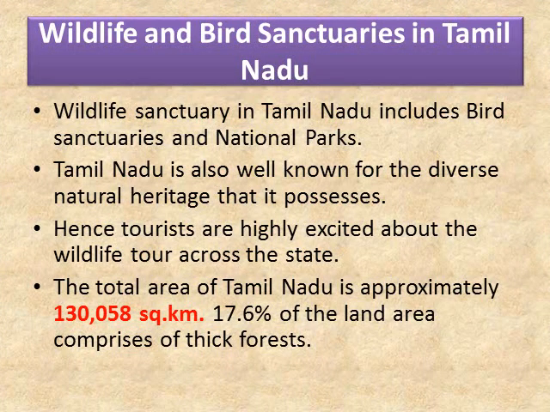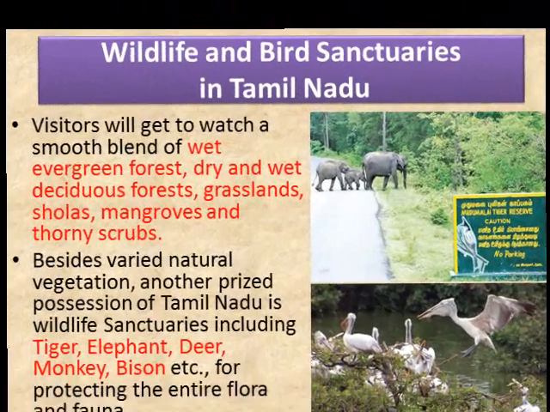Now let us learn about the wildlife and bird sanctuaries in our state. The wildlife sanctuaries in Tamil Nadu include both bird sanctuaries as well as national parks. Tamil Nadu is also well known for the diverse natural heritage that it possesses. Hence, tourists are highly excited about the wildlife tour across the state. Children, the total area of Tamil Nadu is approximately 1,30,058 square kilometers. 17.6% of the land area comprises thick forests.